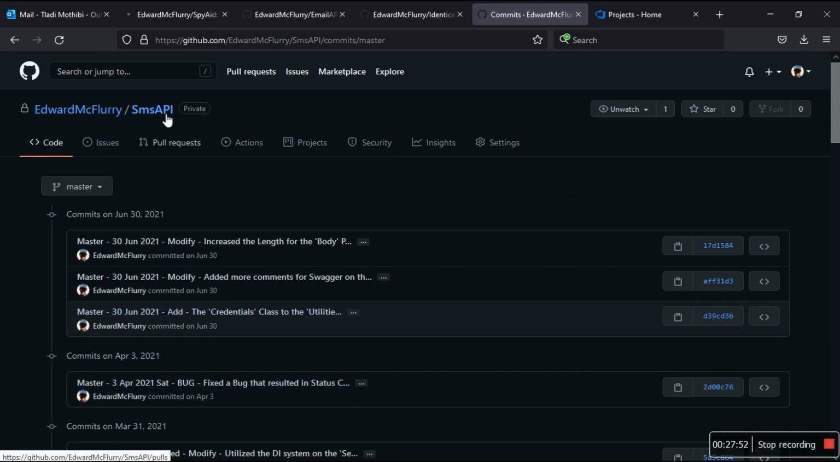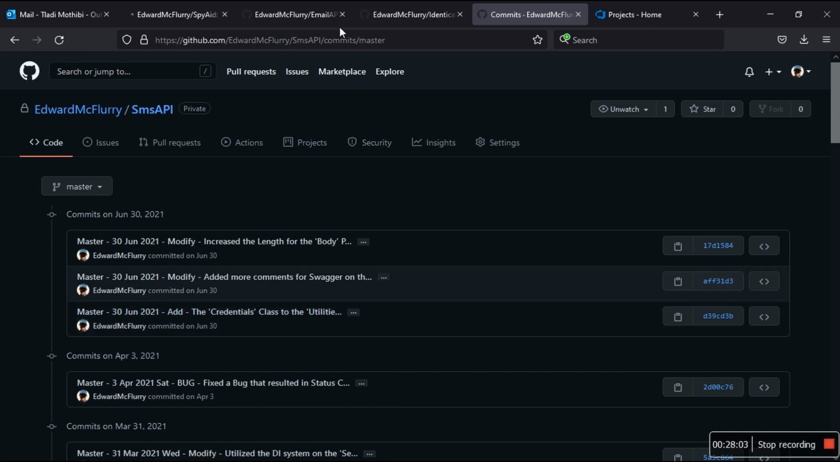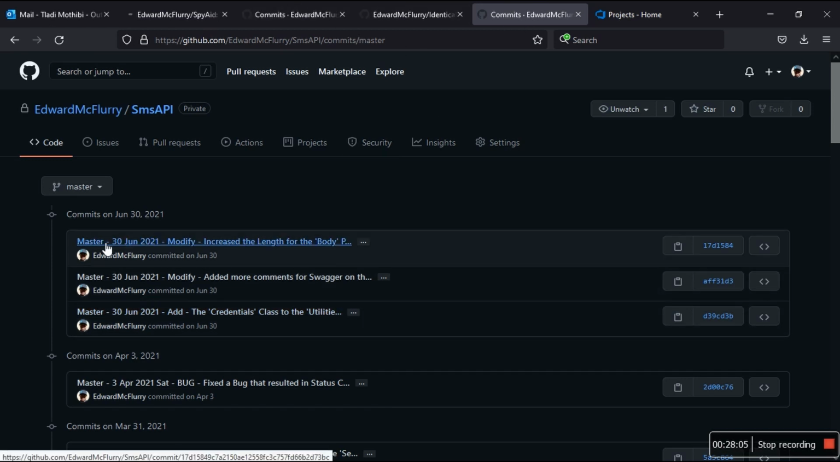See, this is the SMS API. Master, I was on master. This one doesn't have multiple branches. The Email API and SMS API only have one branch, which is master. So I was doing everything on the master branch because it was one single project. But notice the date. So this is very easy.